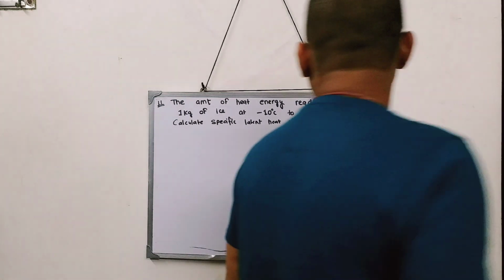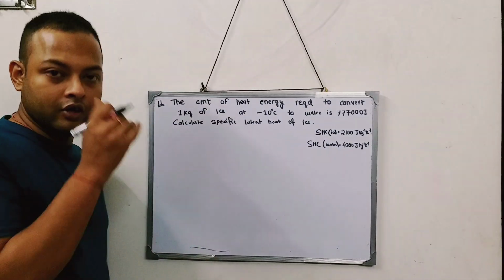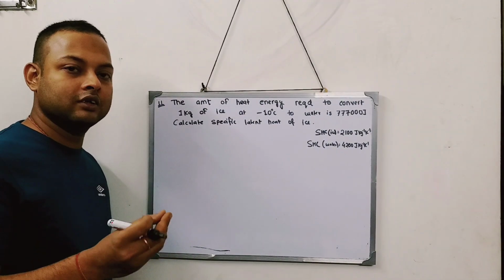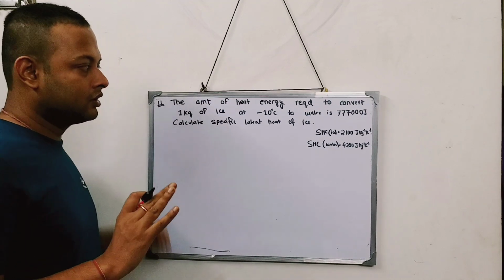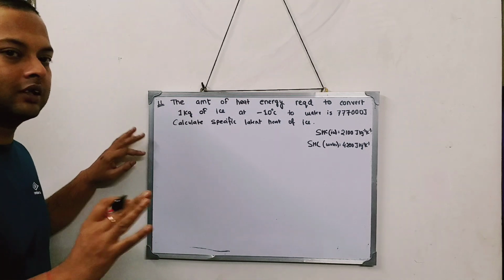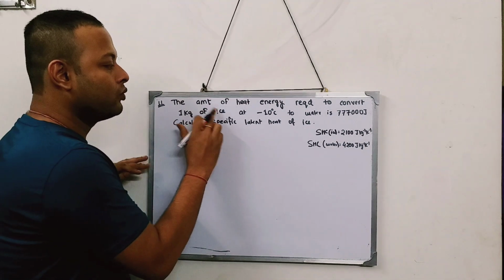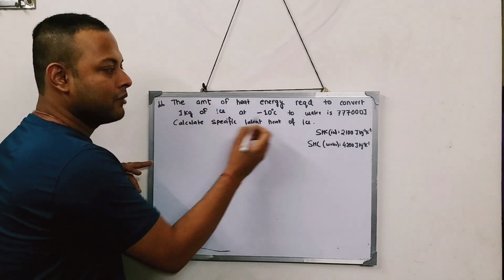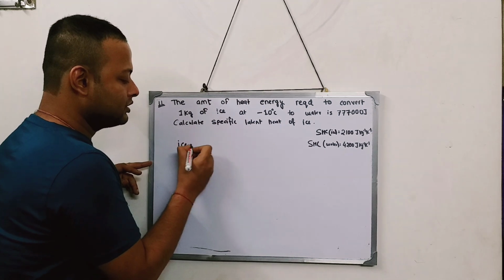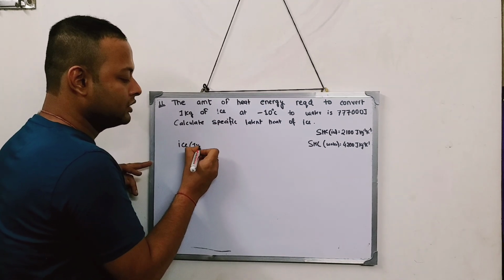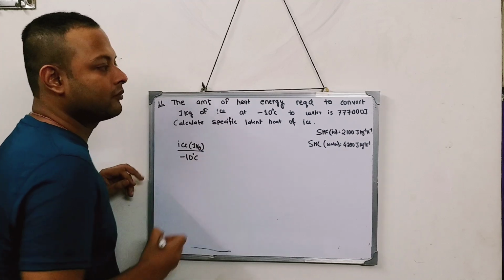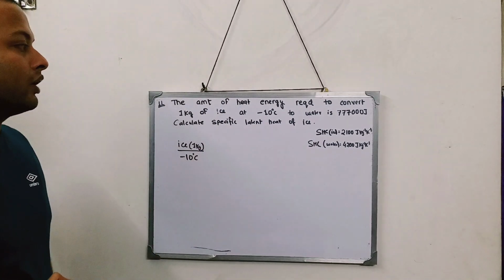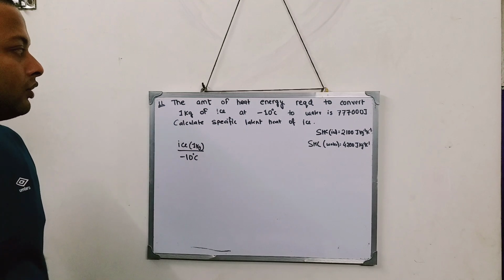Now this is question number 11. This is just like the previous sum, just that formula we will use, but in the opposite way. See, what is happening is that, first make a diagram of this. I have a 1 kg ice at minus 10. So I have ice of mass 1 kg and the temperature of this ice is how much? Minus 10 degrees centigrade. And what I need to do?